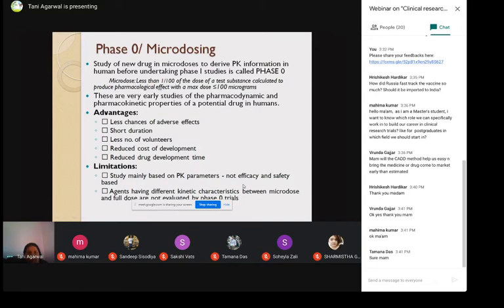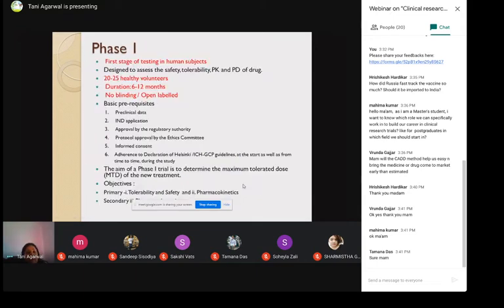Now, this is the first stage of testing in human subjects. This is, coming to phase 1, sorry. Phase 1 is the first stage of testing in human subjects. Mind you, it is human subjects who may be healthy. We are not talking about patients yet.